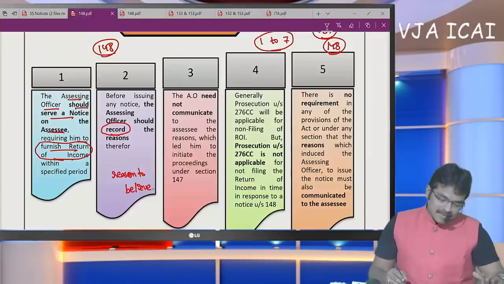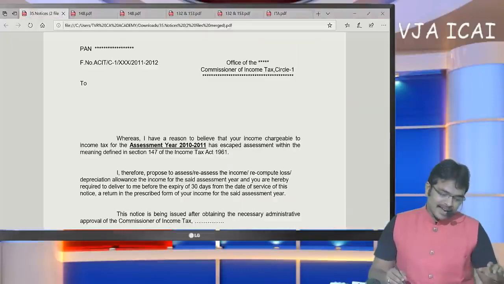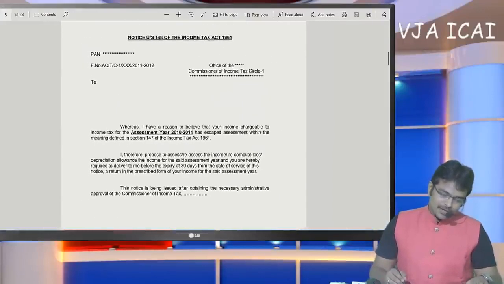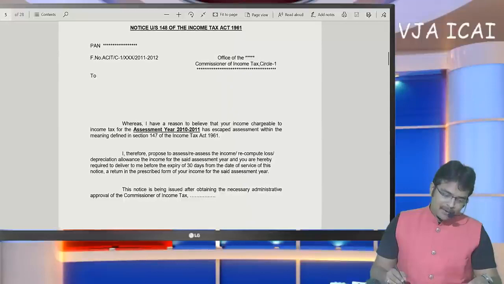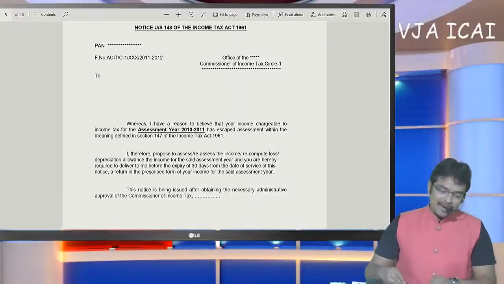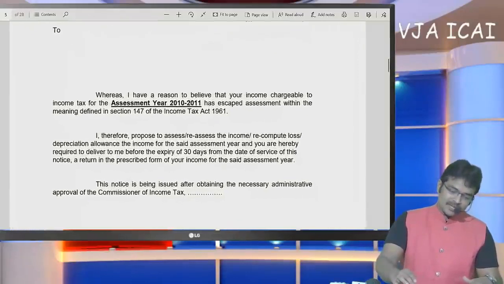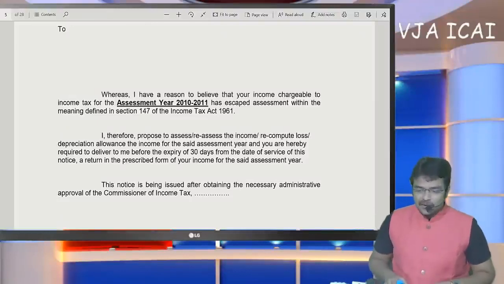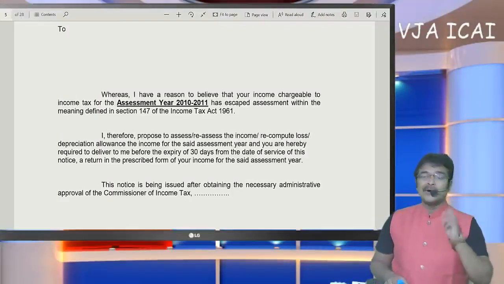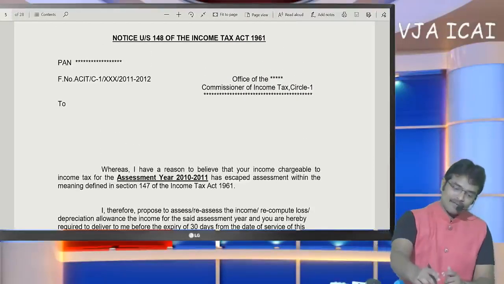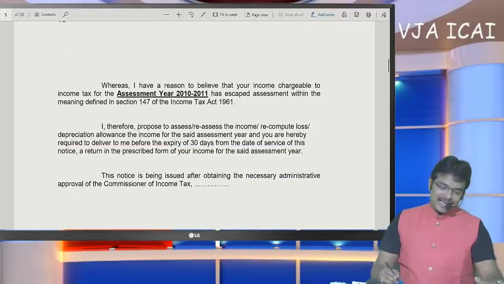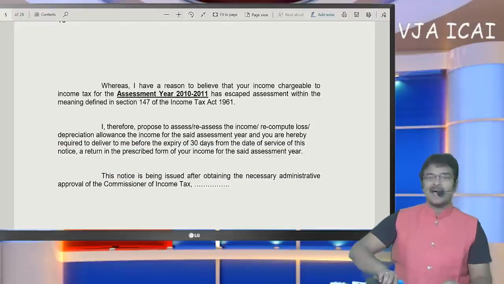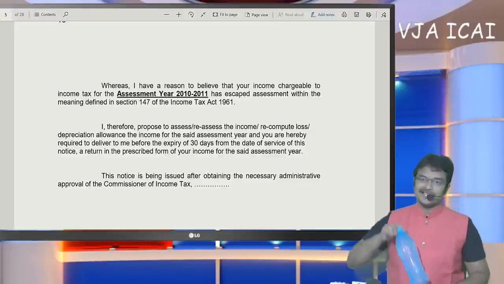Now, let me present here a notice under section 148 to you. You once go through this notice, and I will put forward 2 points to be remembered here. This is just a sample notice, given by the assessing officer to one of the SSEs. Once you go through this notice, I will present you 2 important points to be observed in the notice issued under section 148. What are the points to be noted in this notice? I will present it to you. Read such a notice once.